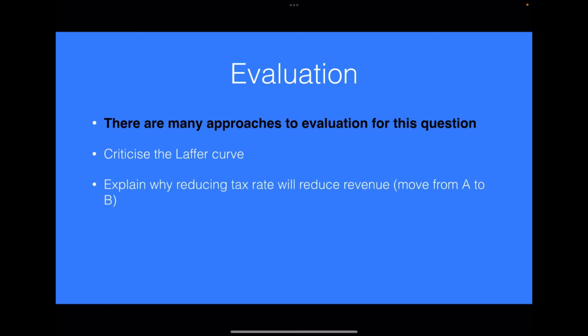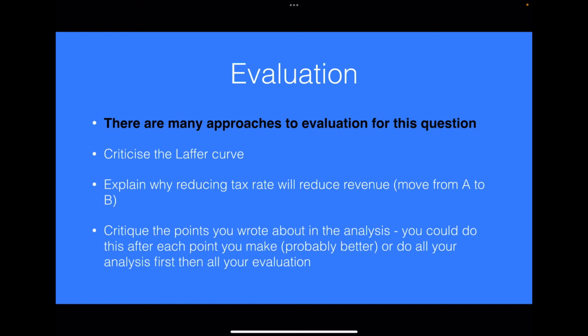Alternatively, you could explain why reducing tax rate would reduce revenue. So if you think about the diagram at the start, you're moving from A down to B. So reducing tax rate will reduce tax revenue if you're at the top of the curve and you move down the curve. Or, which I think works best for this one, critique the points that you wrote about in the analysis. There were about 5 or 6 points that I gave you. What you could do is go through each of those and say why that might not be the case, or it depends on.